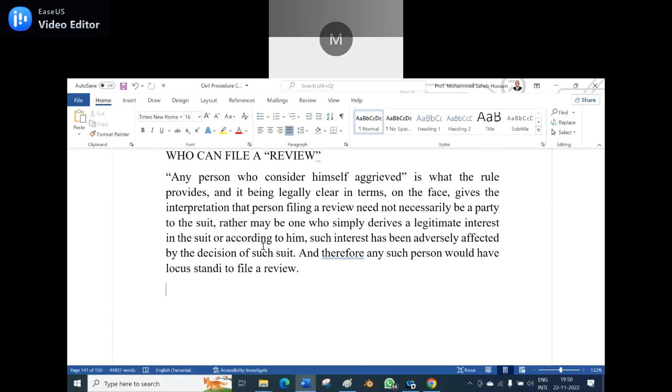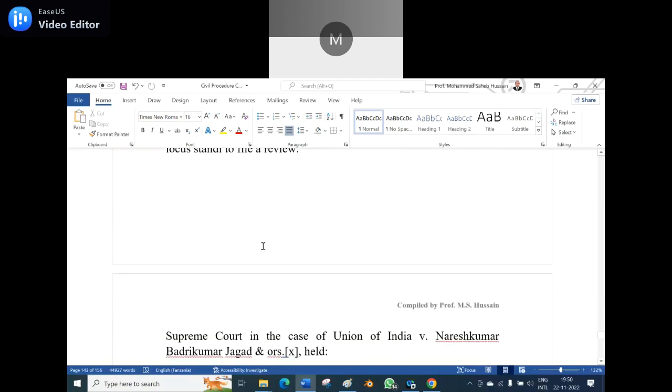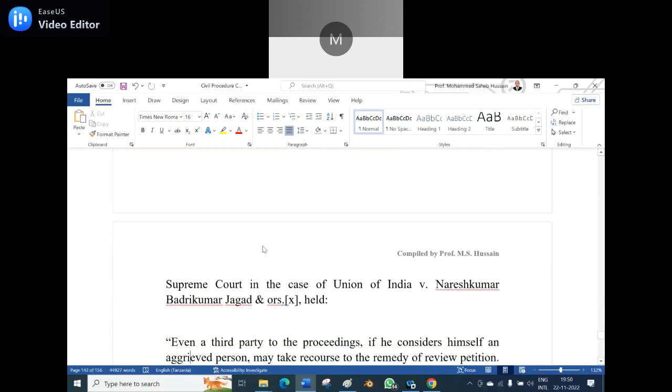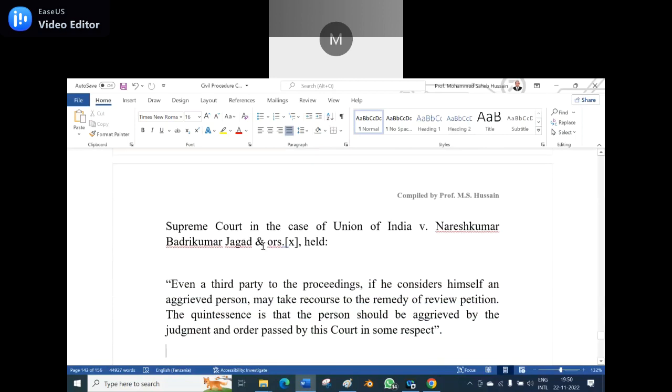So in one way, in another way, you can say that he will not be one of the parties to the suit. The Supreme Court in the case of Union of India versus Naresh Kumar, Badri Kumar, Jagad and others held that even a third party to the proceedings, if he considers himself an aggrieved person, may take recourse to the remedy of the review petition.